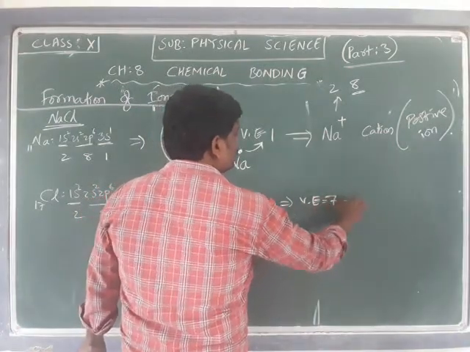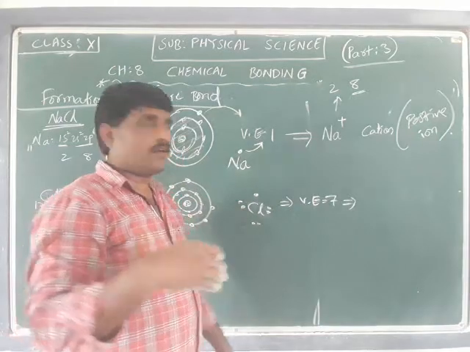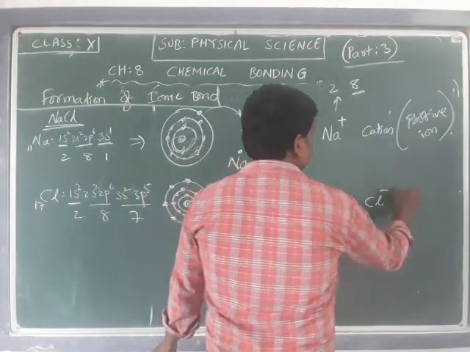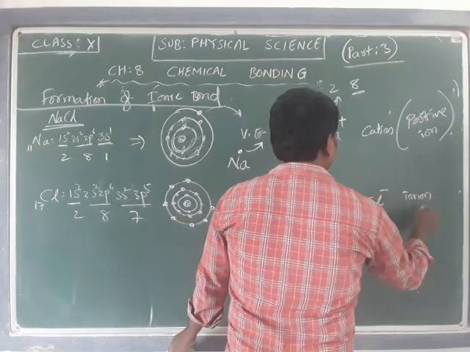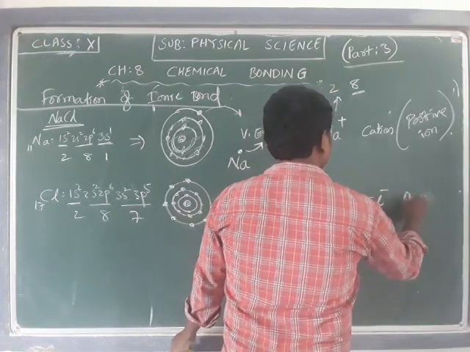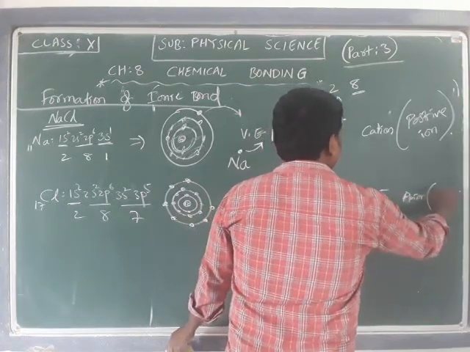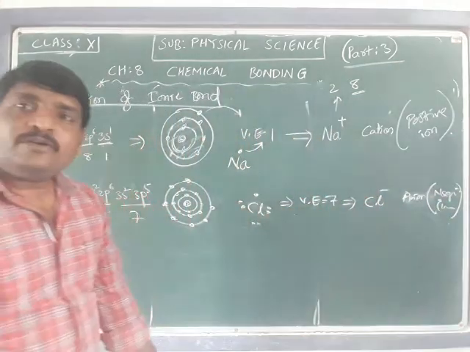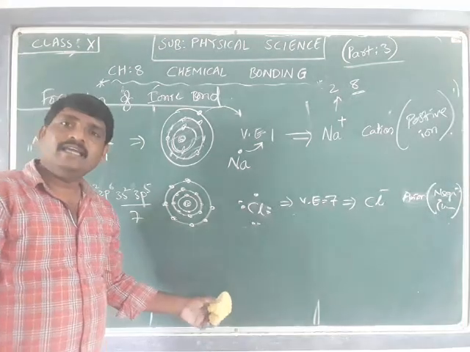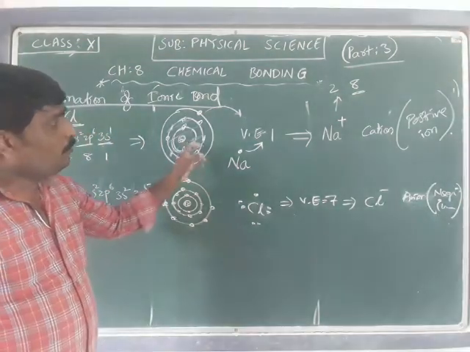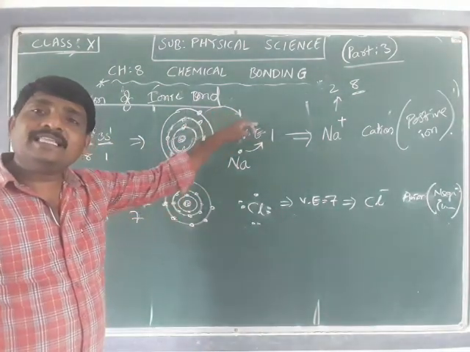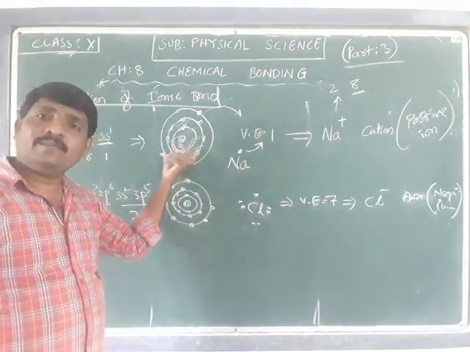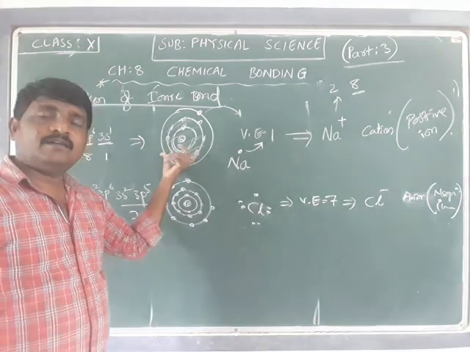Now the valence electrons is equal to 7. So it is going to accept 1 electron from the sodium, that is it will form Cl minus, an anion, a negative charge ion. So what is going to happen exactly here is, by losing the electrons, sodium is going to form one cation.